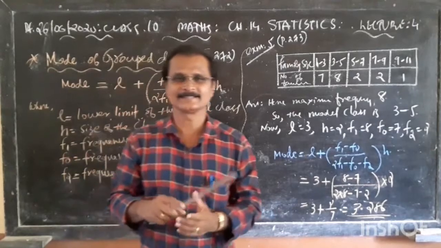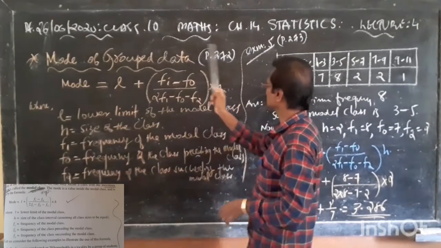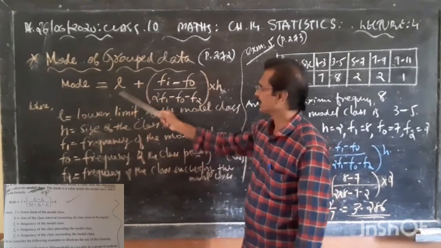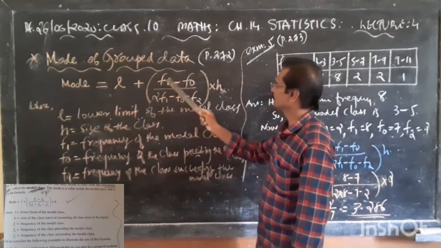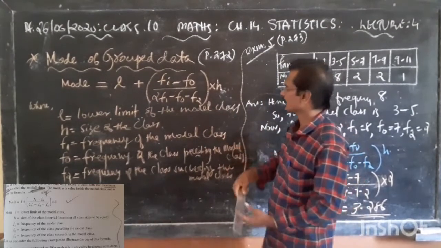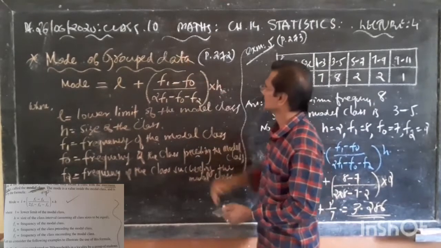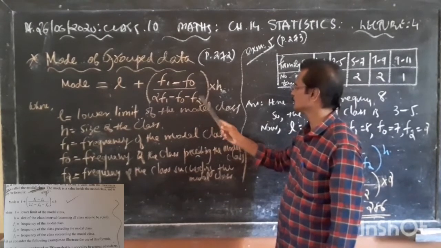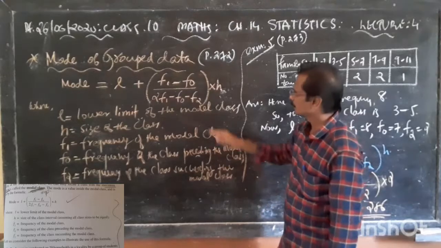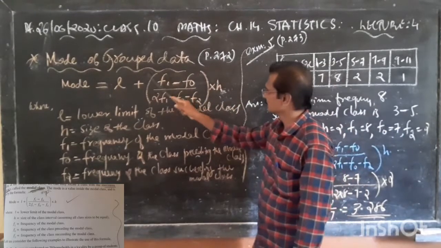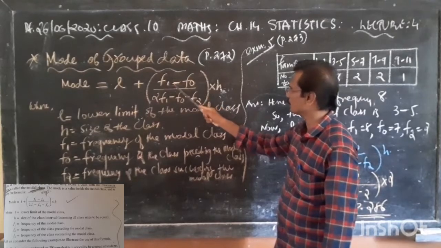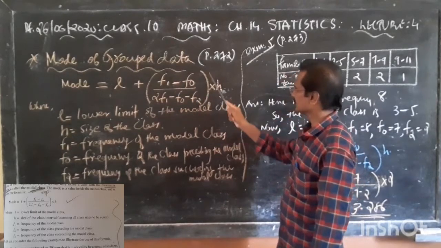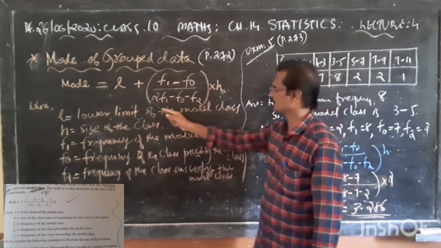So now let us directly go to the formula. Mode of the grouped data, page number 272. Mode equals L plus (f1 minus f0) upon (2f1 minus f0 minus f2) into h. Now I keep f1 minus f0 upon 2f1 minus f0 minus f2 in a bracket and multiply it with h, and L plus.